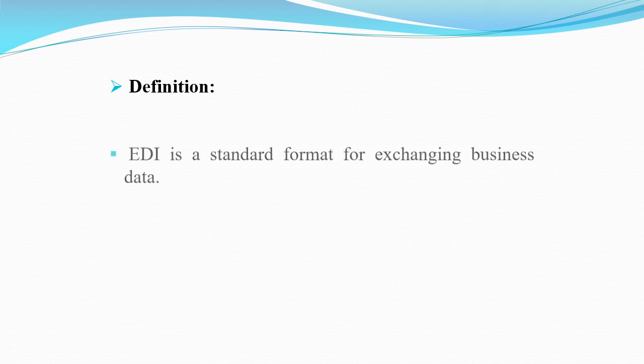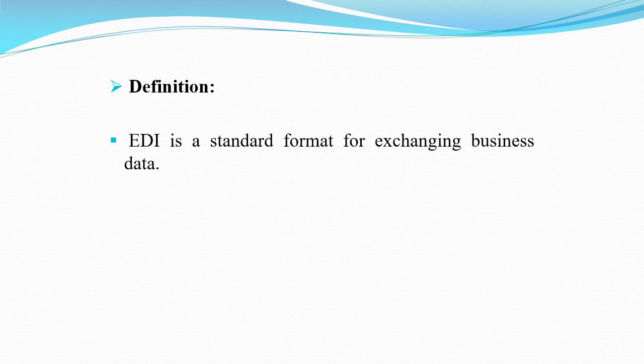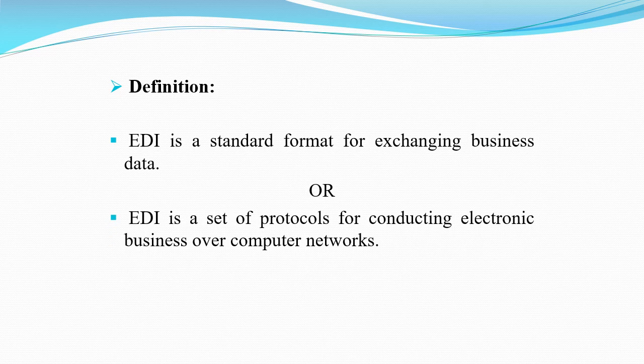Next is the definition of EDI. EDI is a standard format for exchanging business data. Another definition is EDI is a set of protocols for conducting electronic business over computer networks.